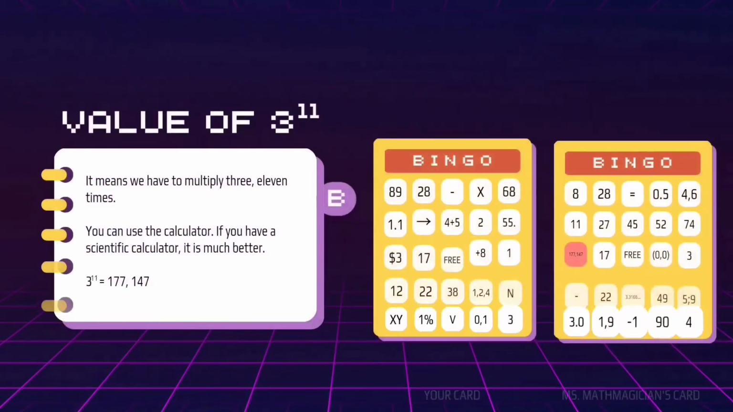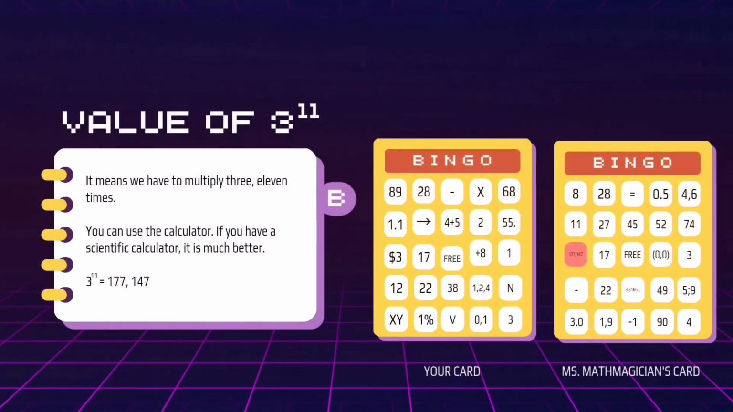After that, the following letter is B again. And the problem was, what is 3 raised to 11? To obtain this, it means we have to multiply 3 11 times. You can use the calculator. If you have a scientific calculator, it is much better. Answer: 177147, which is on my card.